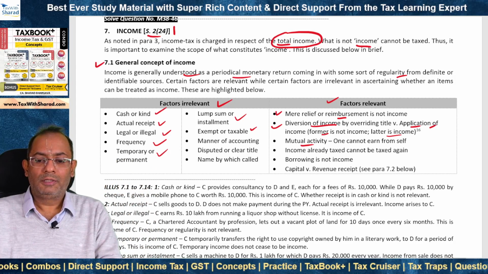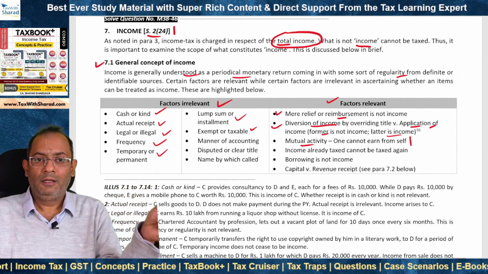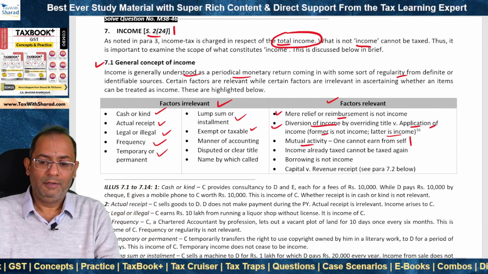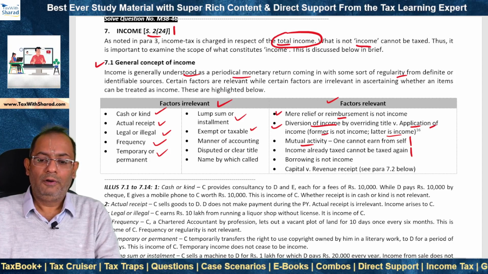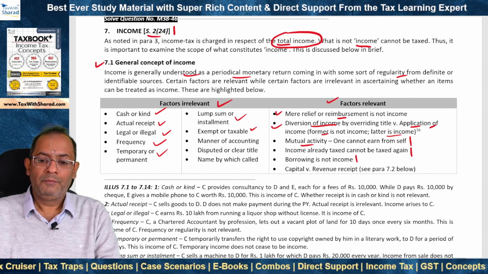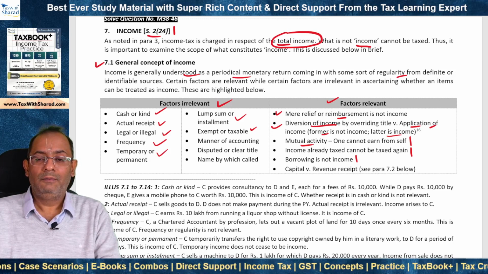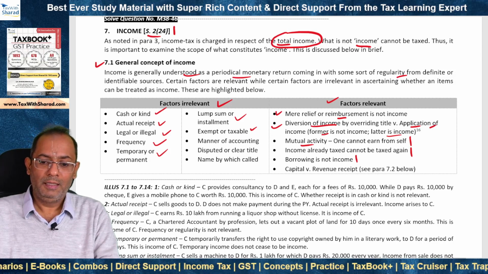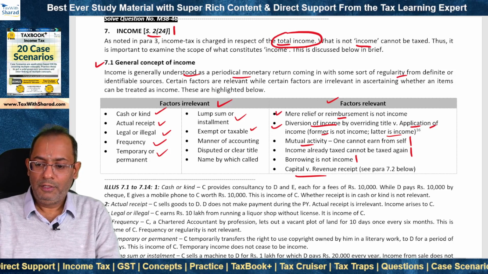Mutual activity is a concept which says that one cannot earn from self, right? So you cannot earn an income from yourself. Double taxation needs to be avoided and therefore income already taxed cannot be taxed again. Borrowing is not income. So if you take a loan from a bank, it will not be treated as income in your case. There is a concept of capital versus revenue receipt as well.